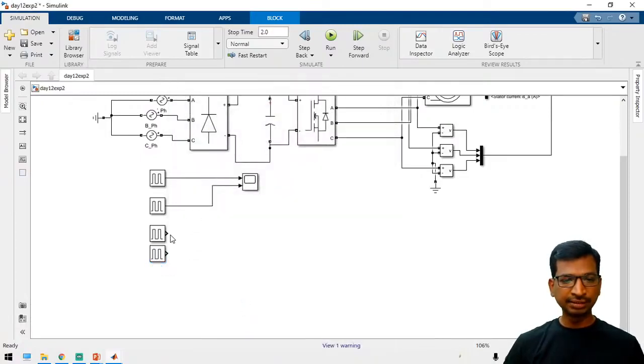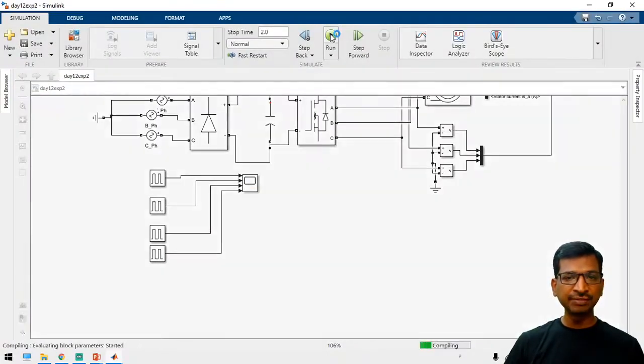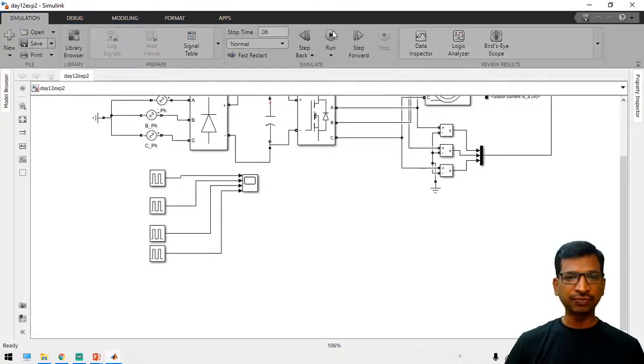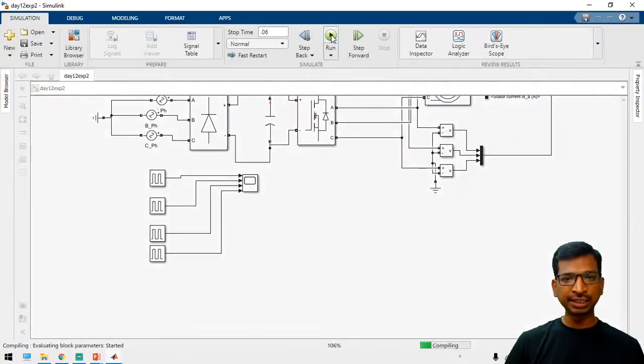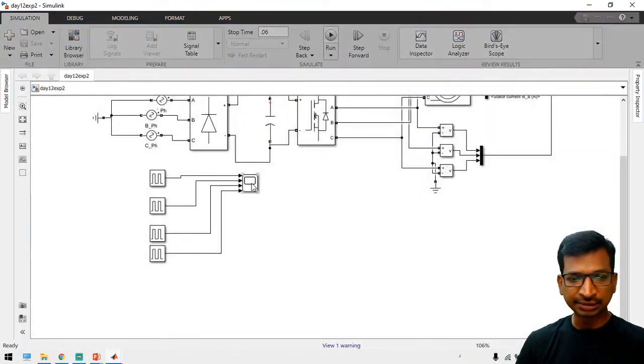So now let us verify. In the first cycle we cannot get the proper output, whereas from the second cycle onwards it will give you the proper output. So let us run it for just 3 cycles. 3 cycles is 0.06. For a single cycle, 0.02 is a single cycle, and for 3 cycles, 0.06 is the 3 cycles.